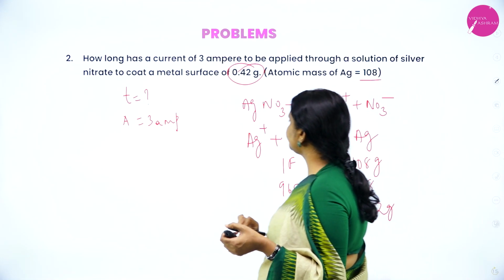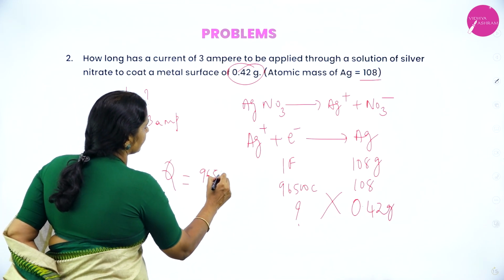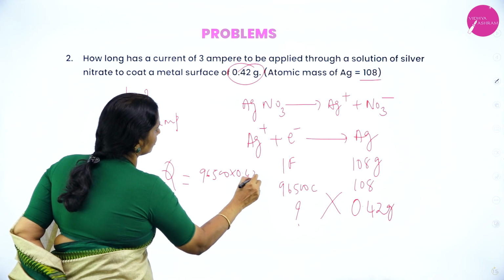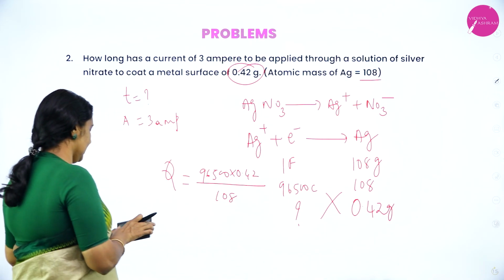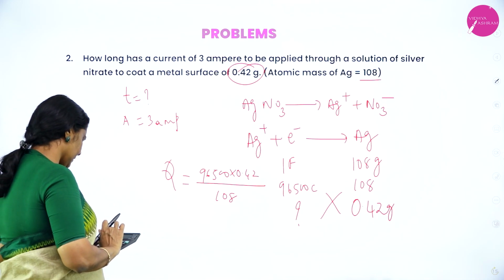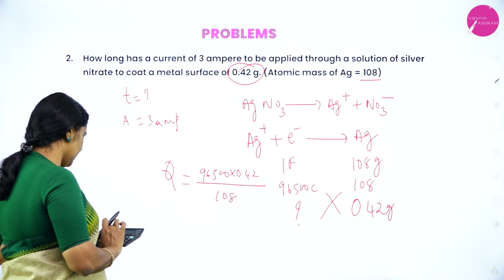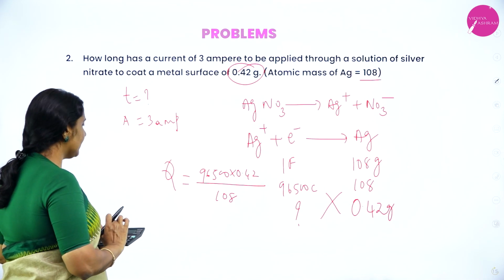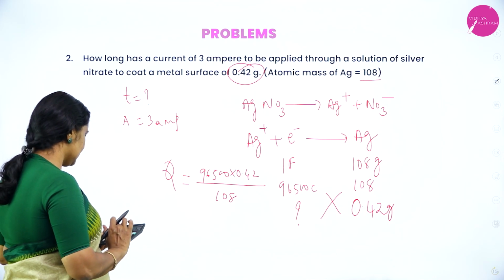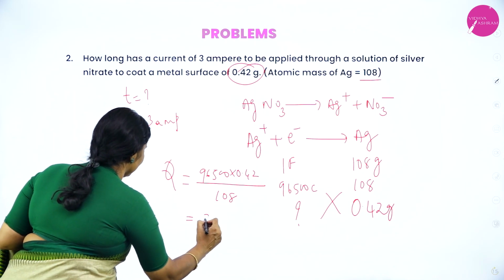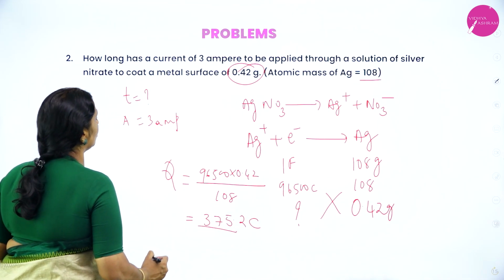So therefore, Q is equal to 96,500 into 0.42 divided by 108, which is equal to 375.2 coulomb.